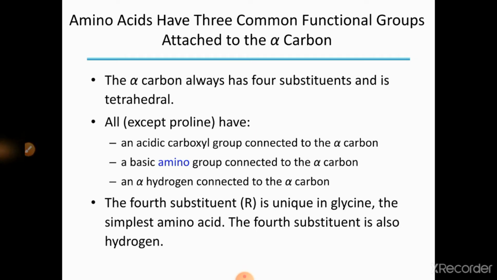Amino acids have three common functional groups attached to the alpha carbon atom. The alpha carbon always has four substituents and is tetrahedral, except in proline. These are an acidic carboxyl group, a basic amino group, and a hydrogen, all connected to the alpha carbon atom. The fourth substituent R is unique in glycine, the simplest amino acid. The fourth substituent is also hydrogen in the case of glycine. Hence, we can't expect isomerism in glycine.